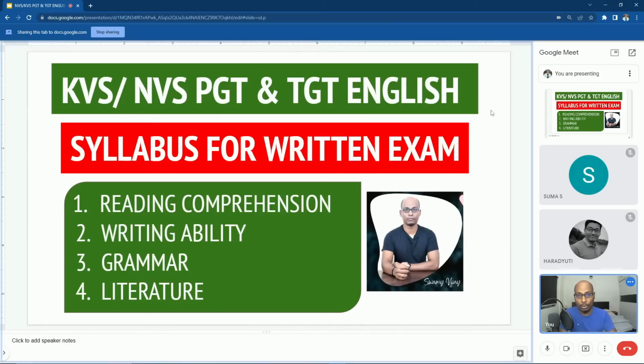That means to clear the KVS or NVS PGT and TGT English subject, you should not only be thorough with your literature part, you should be thorough with the reading comprehension, writing ability and grammar part also. So we should not neglect any other area. Not only do we have to concentrate on the literature part, but also on the other 3 areas so that we can score maximum marks. Okay, now let us see the next slide.